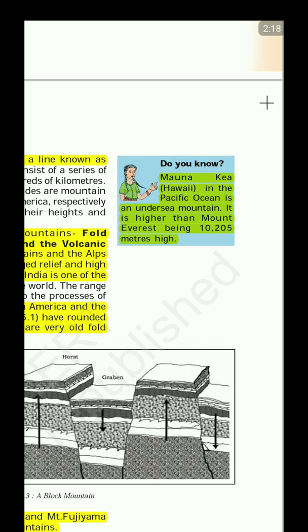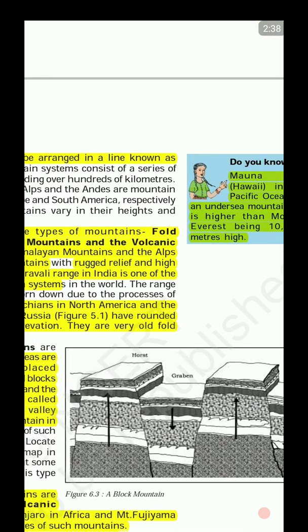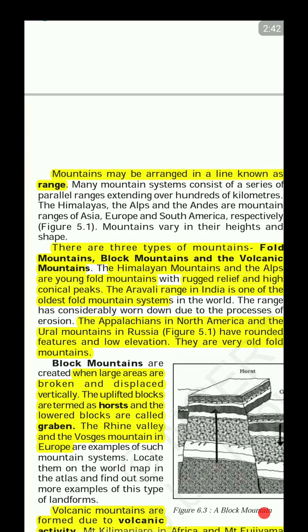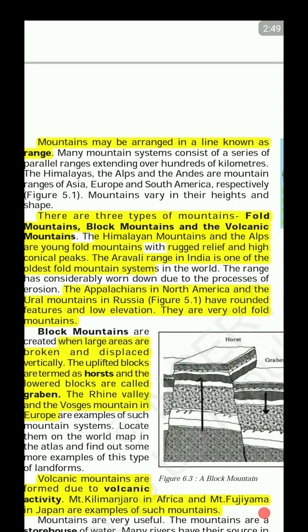By the way, a very important fact: Mount Everest is not the tallest mountain on the earth in terms of elevation. Rather, it's Mauna Kea in Hawaii, and its height is more than 10 kilometers. Mount Everest is roughly 9 kilometers. So it's Mauna Kea in Hawaii which is the tallest. All right. Some of the mountain ranges, as we were discussing, are the Himalayas, the Alps, and the Andes.